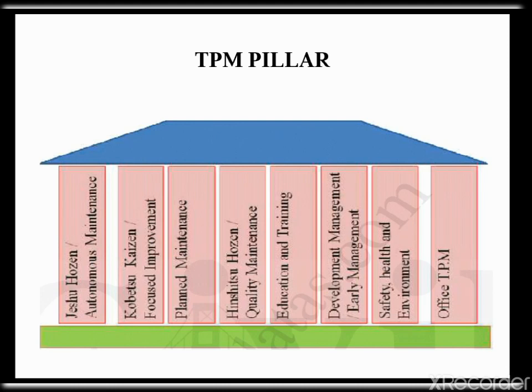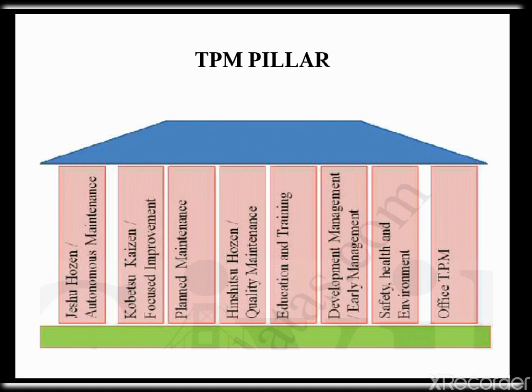Pillar 3 is planned maintenance. It is aimed to have trouble-free machines and equipment producing defect-free products for total customer satisfaction. This breaks maintenance down into 4 families or groups: preventive maintenance, breakdown maintenance, corrective maintenance, and maintenance prevention. With planned maintenance, we evolve our effort from a reactive to a proactive method and use trained maintenance staff to help train the operator to better maintain their equipment.